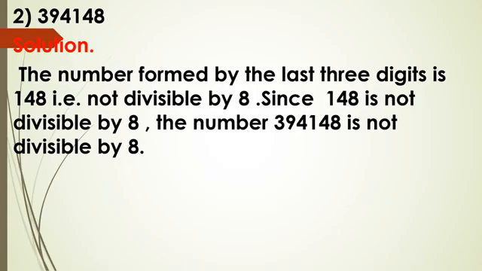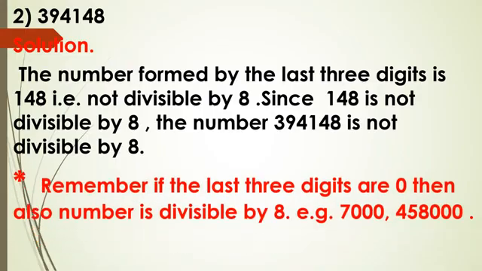Remember, if the last 3 digits are 0, then also the number is divisible by 8. Just like 7,000, 4,58,000. Okay?